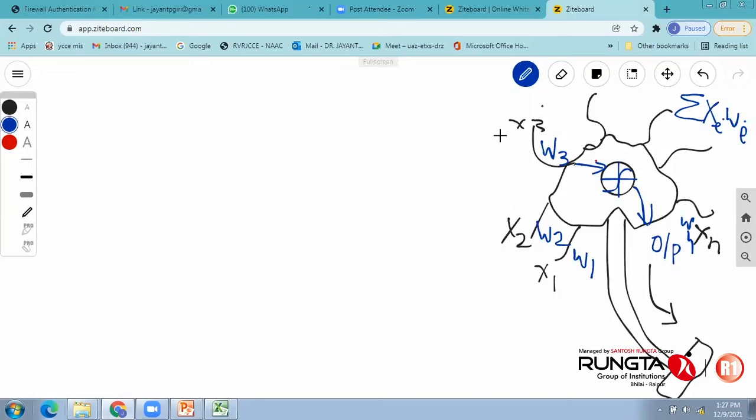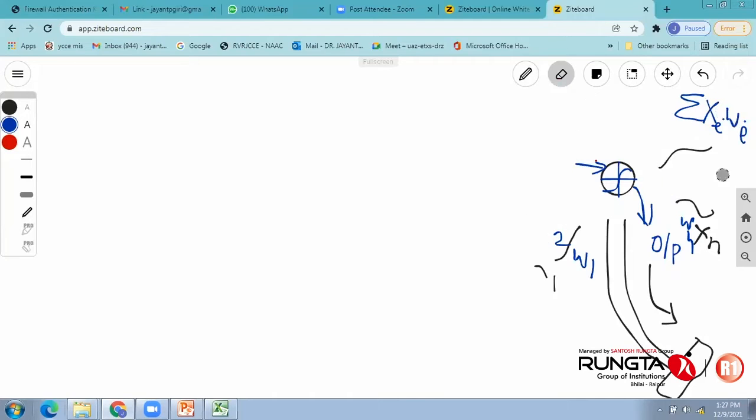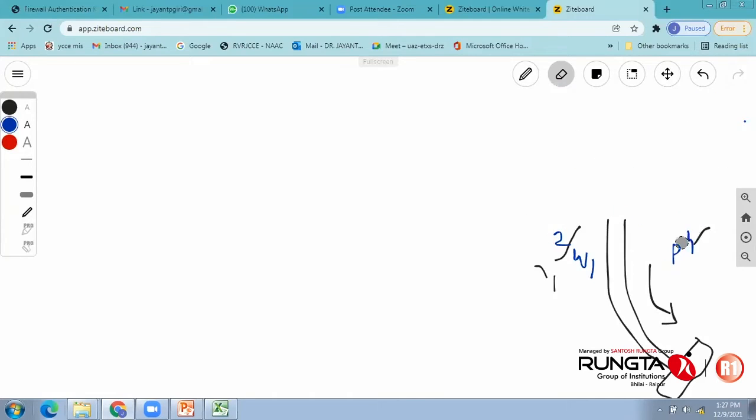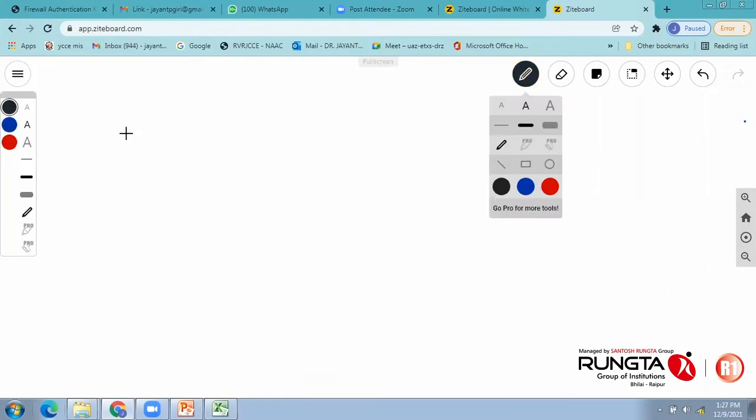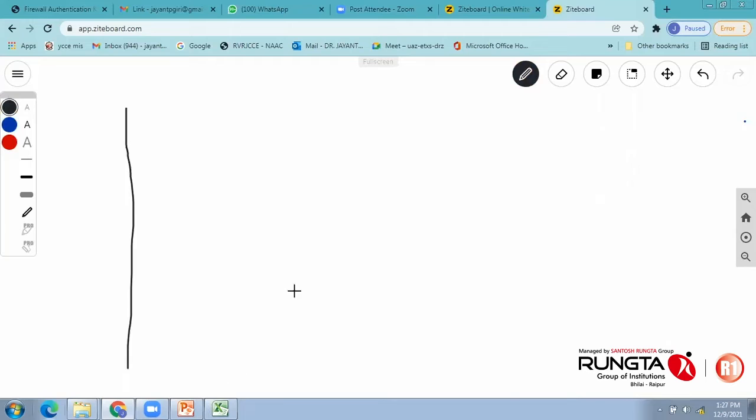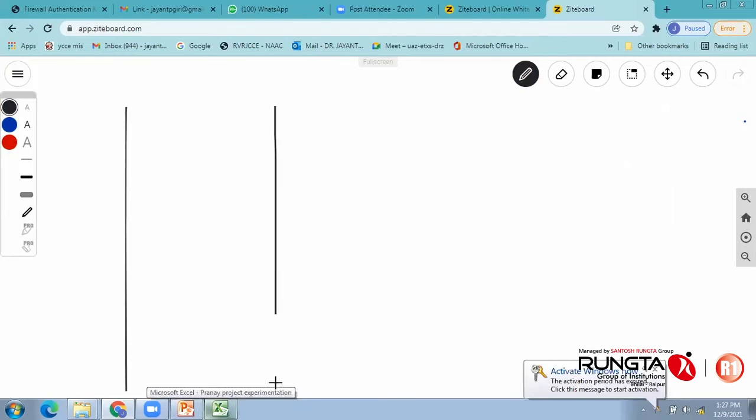So the same process, it is possible for me to depict by using a simple mathematical artificial neuron. So I will create an artificial neuron now. Creation of an artificial neuron consists of an input layer, a hidden layer, and then the output layer.